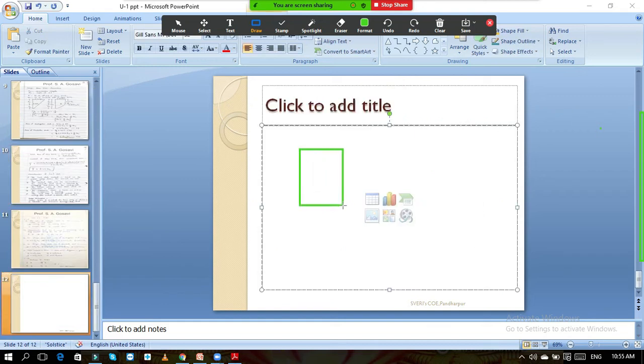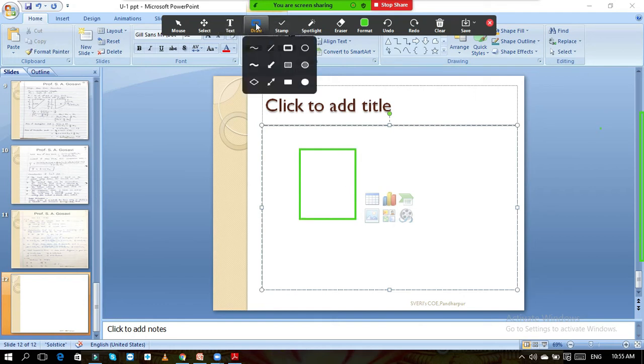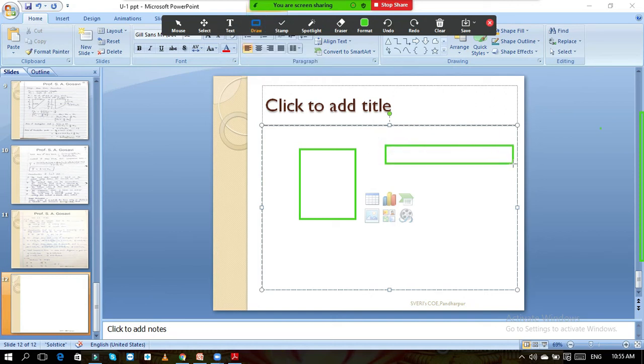If you see this beam, this is the cross section of the beam, and along the length it will look like this. This is the cross section and this is the length.